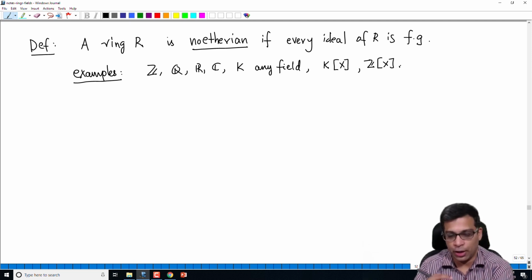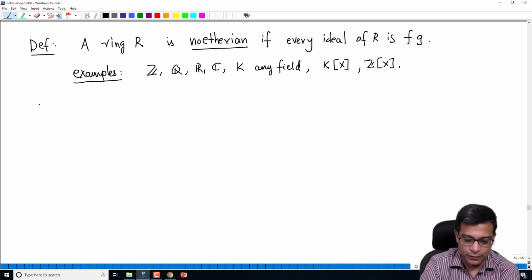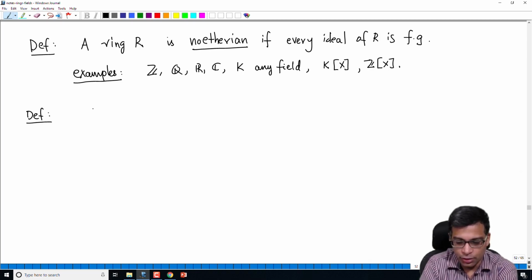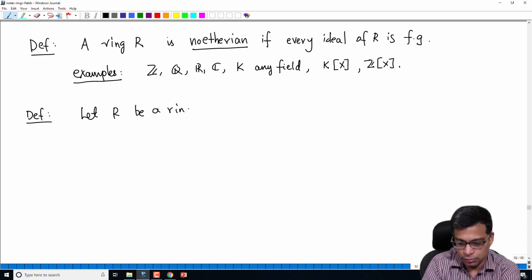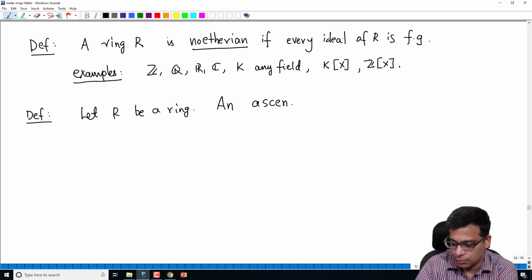So in this video, I want to give some more properties of Noetherian rings. So first of all, I want to start with an equivalent characterization, another way to check if a ring is Noetherian. So let's define the following notion. Let R be a ring. An ascending chain of ideals in R